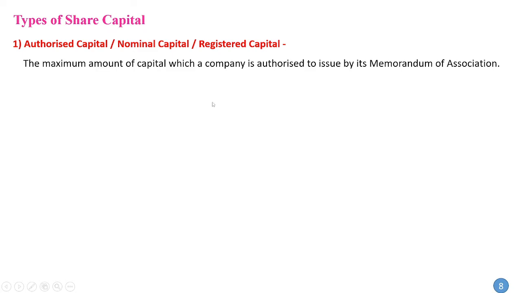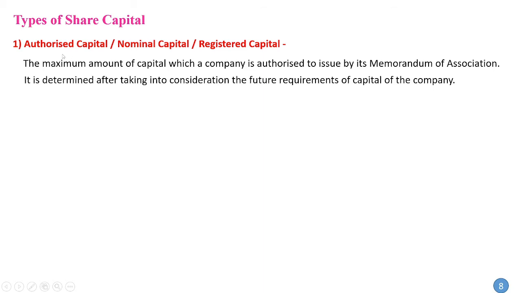Now we are going to learn types of share capital. Share capital is divided into different types. The first type is authorized capital. Authorized capital is also known as nominal capital or registered capital. Authorized capital means the maximum amount of capital which a company is authorized to issue by its memorandum of association. This capital is mentioned in the company's memorandum of association. This authorized capital is determined by taking into consideration the future requirement of capital of the company.